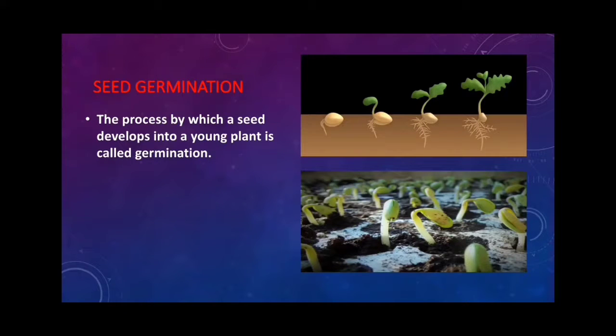Seed germination. The process by which a seed develops into a young plant is called germination. When the seeds receive water, air and warmth, the embryo starts to grow. The baby shoot and the baby root develop into the shoot system and the root system of the young plant. The young plant thus formed is called seedling.